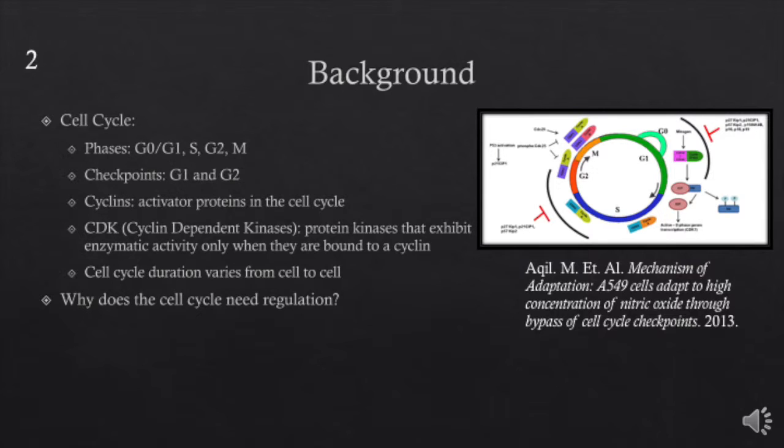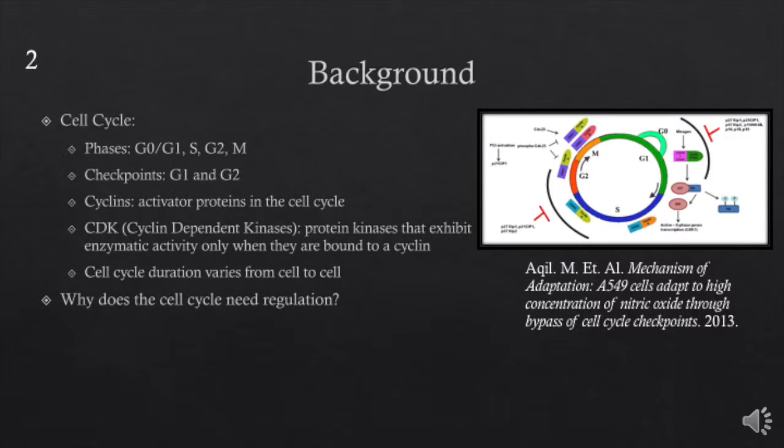The first proteins we're going to talk about are the cyclins. These are activator proteins in the cell cycle. They connect with CDKs, which are also known as cyclin-dependent kinases. These protein kinases exhibit enzymatic activity only when they are bound to a cyclin. The time a cell may spend in the cell cycle varies from cell to cell.